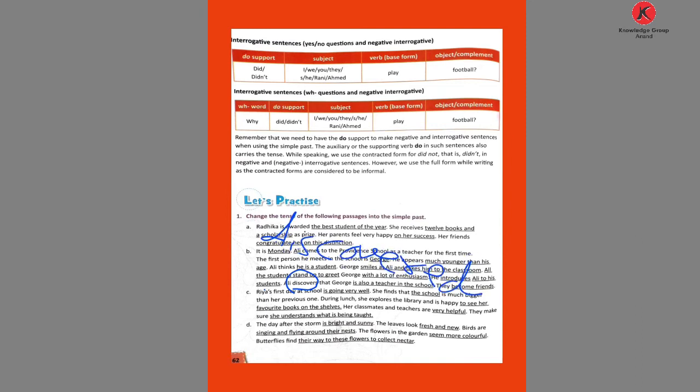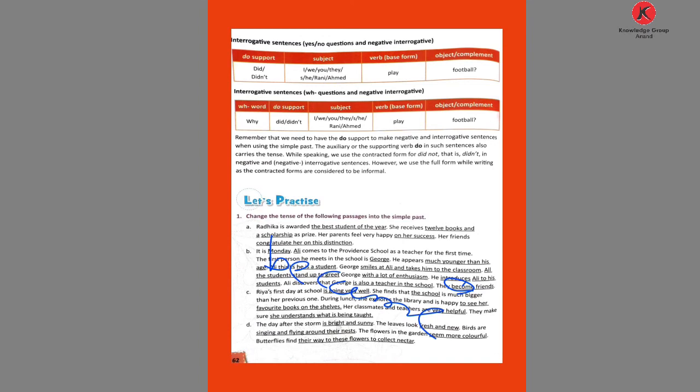Discovered that George was a teacher in the school. They become changes into became.